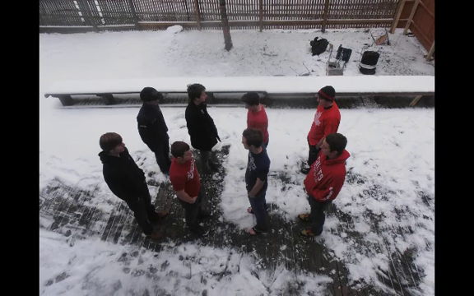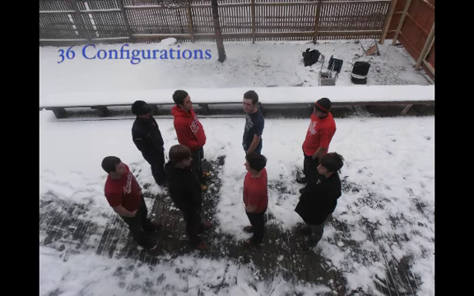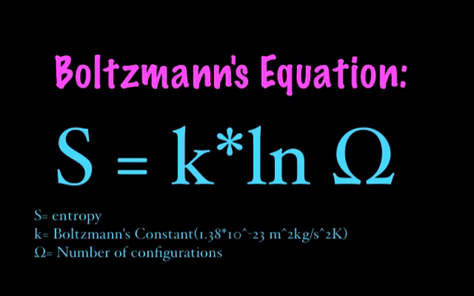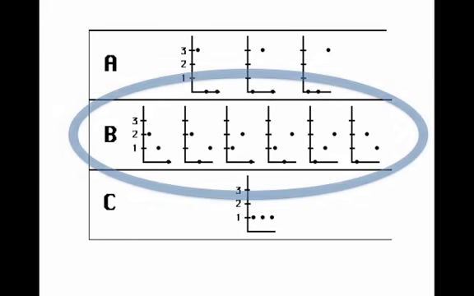If 1 or 3 atoms of A cross the diffusion border, there are 16 possible configurations. If 2 atoms of A cross the diffusion border, 36 possible configurations can occur. When equilibrium is reached, the entropy will reach a maximum value. As entropy of a system can be calculated using Boltzmann's equation, the most probable arrangement and equilibrium state can be determined by the arrangement with the most possible configurations.